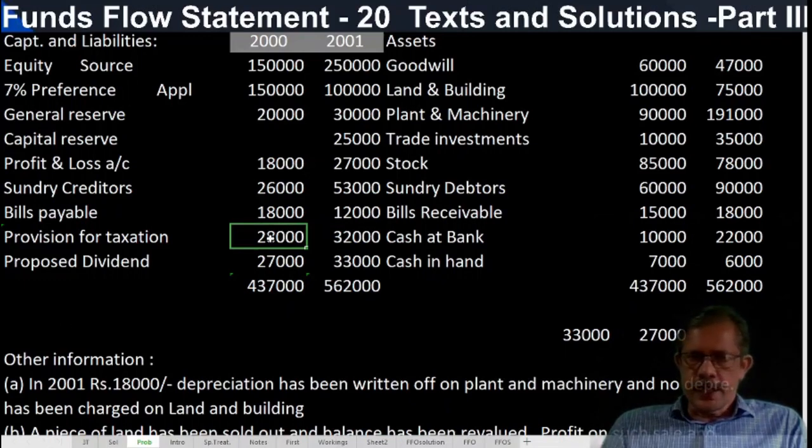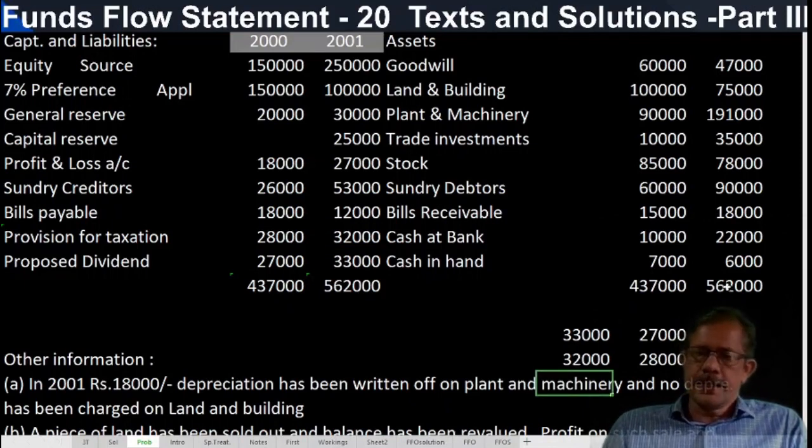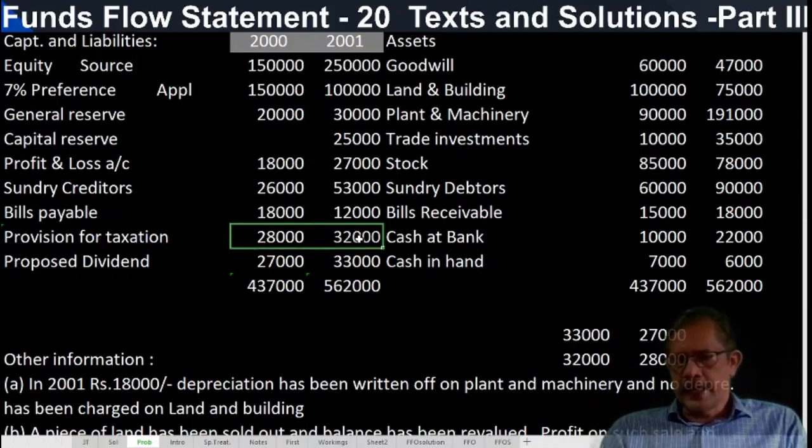If it is treated as non-current, then this opening provision is assumed as paid in full during the year, 28,000 application. And this provision made during the year should be added to the adjusted P&L account. So 32,000 source is increased. Either case, here 4,000 is the difference in the funds flow statement. Here also, if it is treated as current liability, what is the difference? 4,000. Working capital is reduced by 4,000. The opposite effect will be there in the funds flow statement.